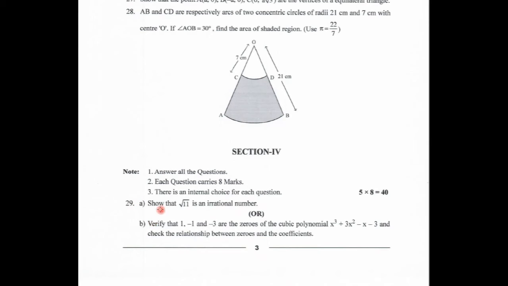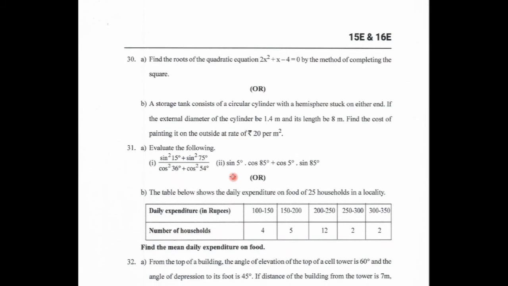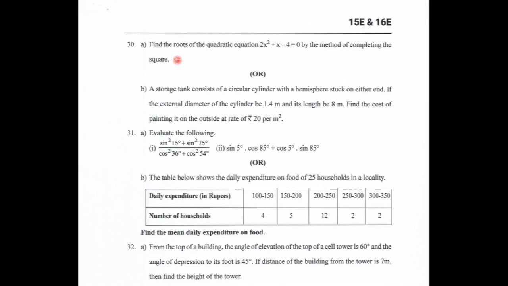29A is based on real numbers. 29B is based on polynomials. Next, coming to 30. 30A: here also you will get internal choice, you can answer A or B. 30A is based on quadratic equations. 30B is based on mensuration.